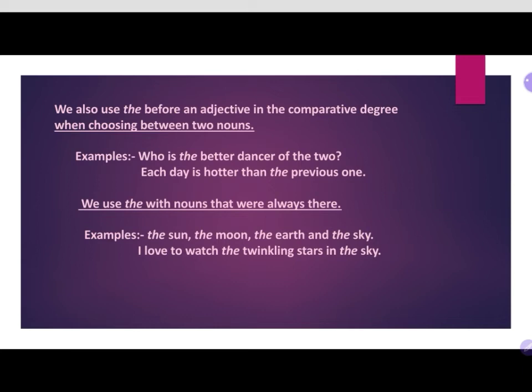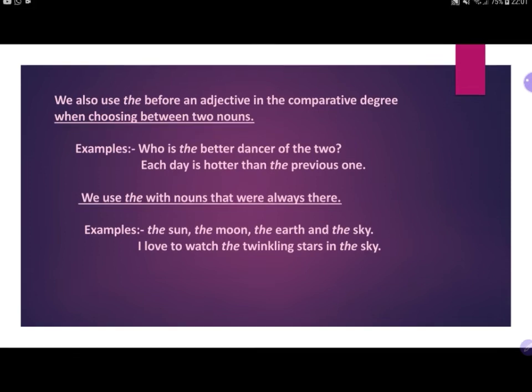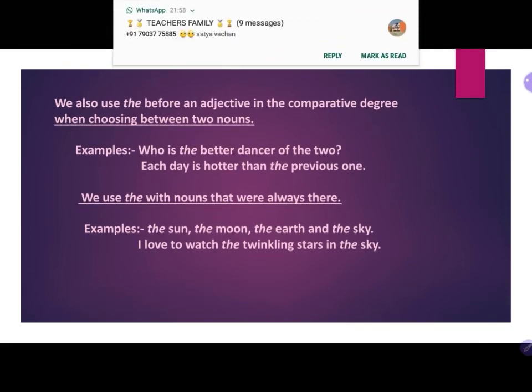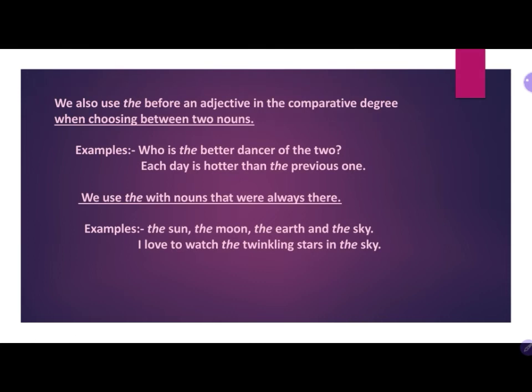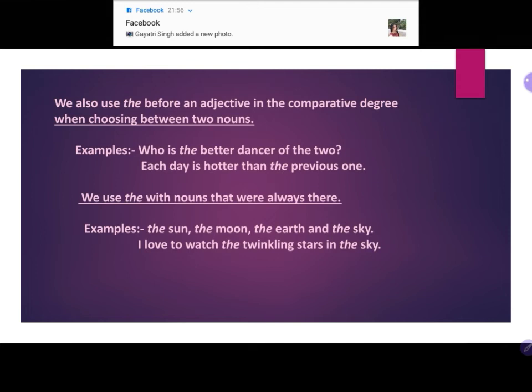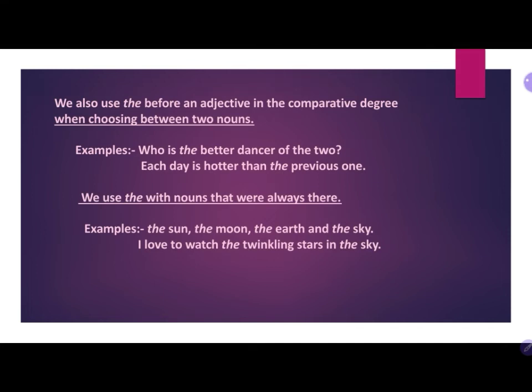The second example is, each day is hotter than the previous one. We are comparing between the days, the previous day and the present day. Days are the nouns, and when we are comparing between two nouns, we use the just before the adjective. The previous one.